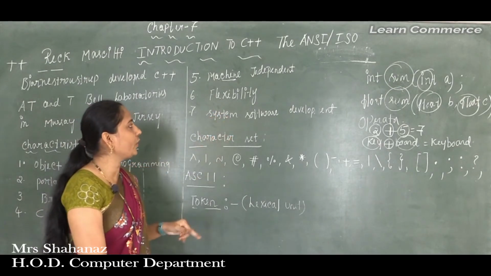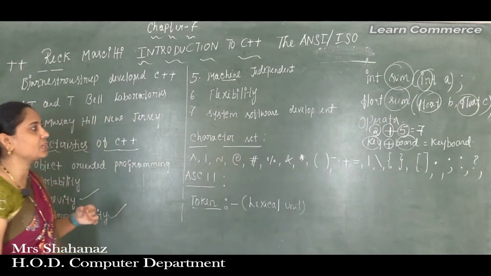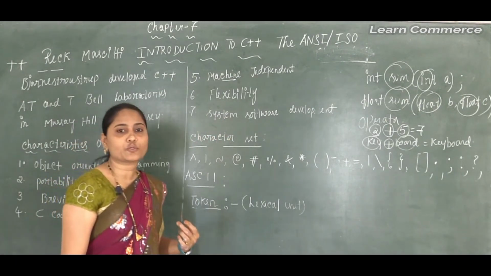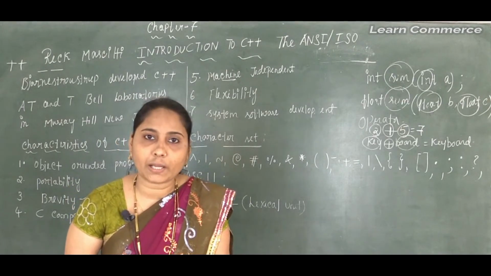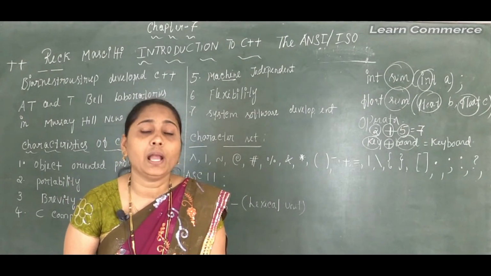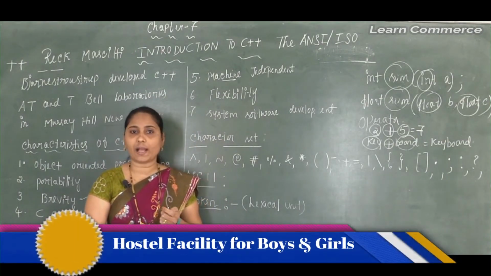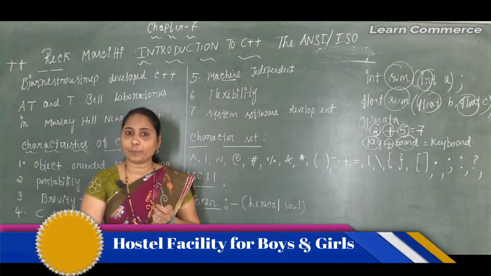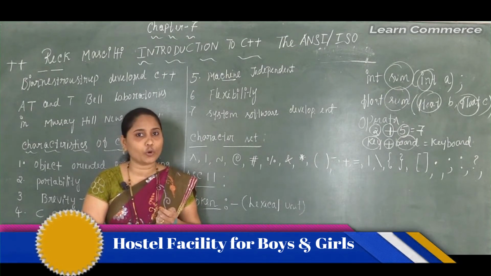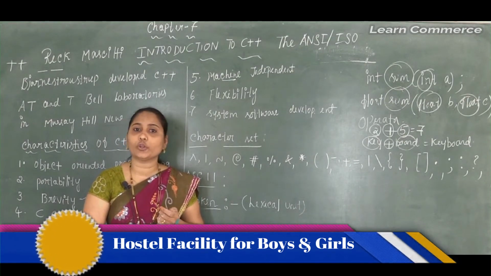And the last characteristic of C++ is system software development. Such a language can be used for developing system software like the operating system. As we know, if the operating system is not installed on our computer, it cannot be used.